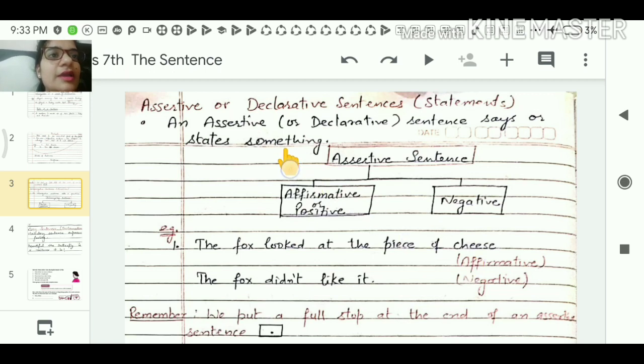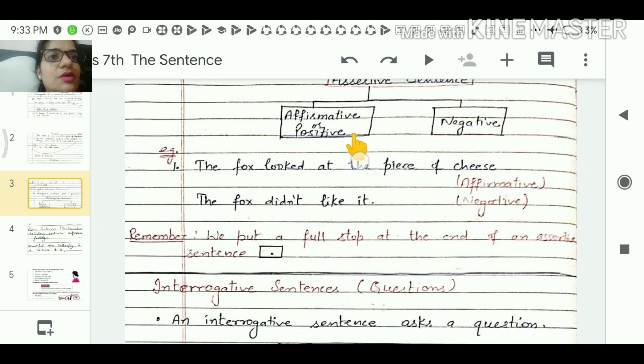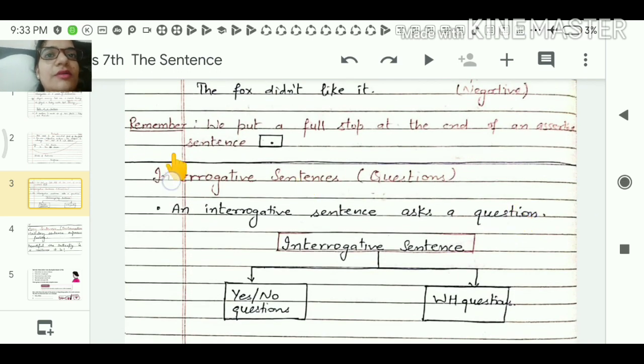An assertive or declarative sentence says or states something. It is of two types, affirmative or positive, and negative. For example, the fox looked at the piece of cheese. This is the affirmative sentence, in the positive sense. This is called an assertive sentence. The fox didn't like it. It becomes the negative of it. What to remember: we put a full stop at the end of an assertive sentence.